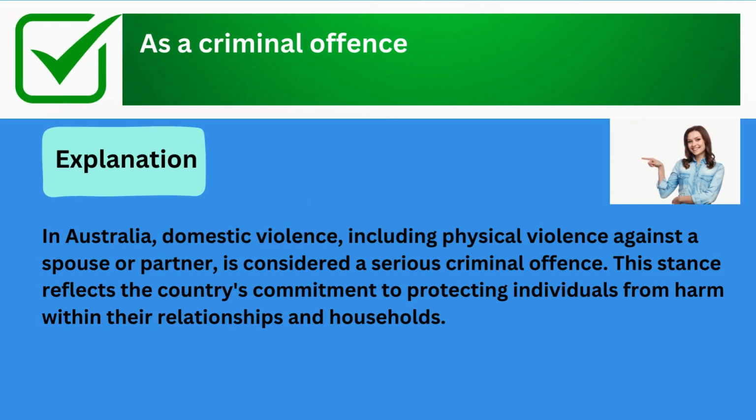The correct answer is as a criminal offense. Explanation: in Australia, domestic violence, including physical violence against a spouse or partner, is considered a serious criminal offense. This stance reflects the country's commitment to protecting individuals from harm within their relationships and households.